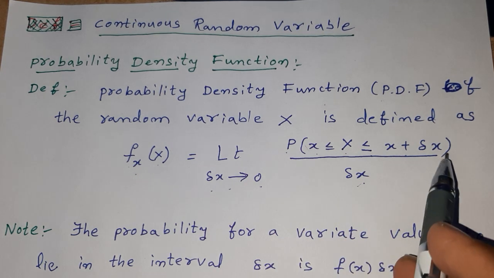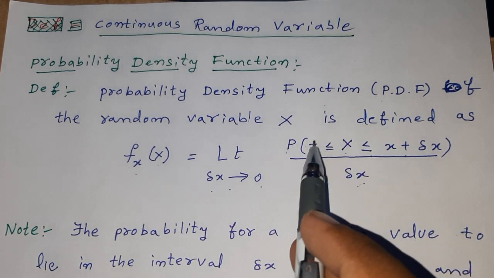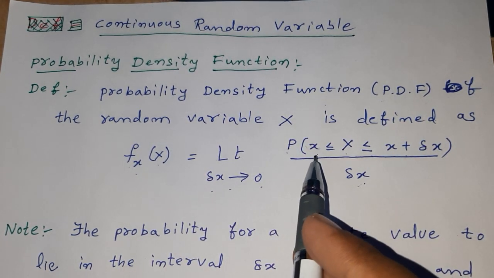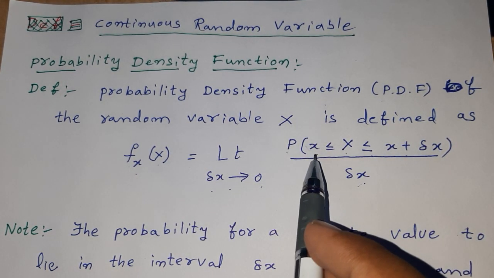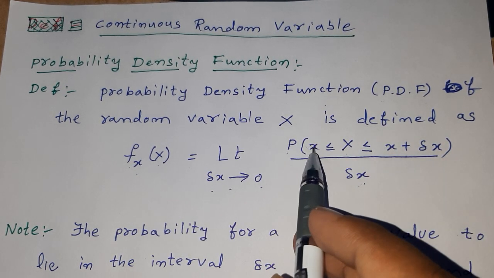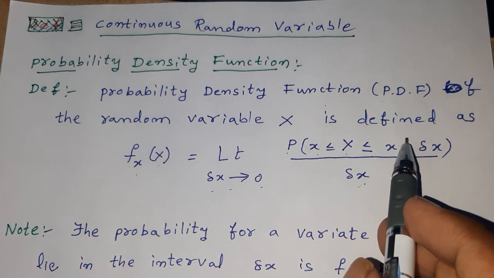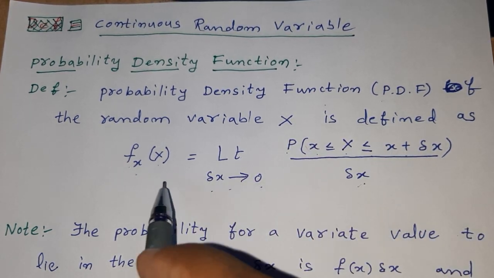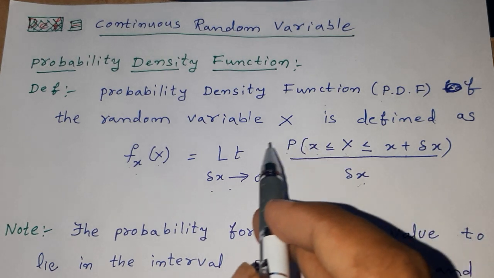We will require finding the probability of an interval in a continuous random variable. Generally, we will need to find the probability of a certain interval. To find this value, we have to integrate on both sides. Actually, this is a derivative.